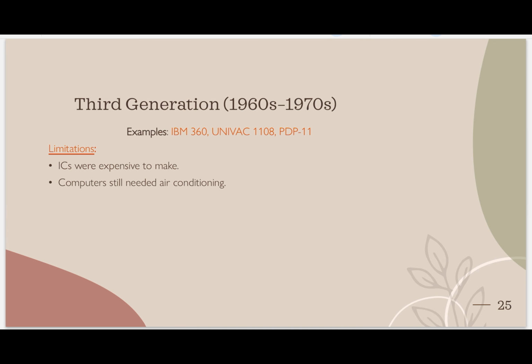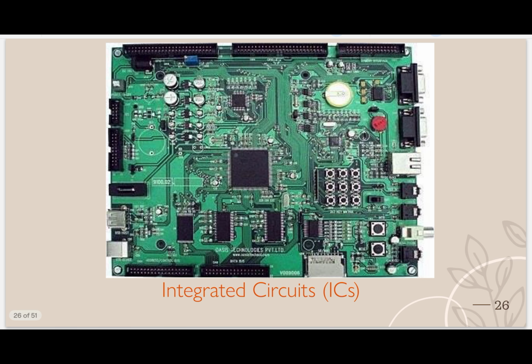What were the limitations? ICs were expensive to make. Computers still needed air conditioning. The heat problem is not totally solved yet. It is getting reduced. These products make heat, but a small amount, not that they produce no heat.